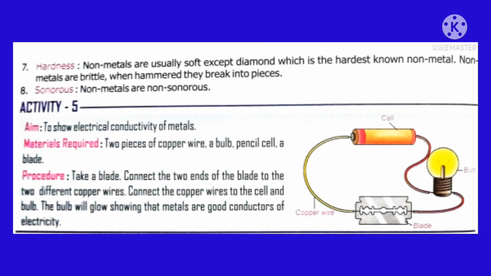The materials required for this activity are two pieces of copper wire, a bulb, a pencil cell, and a blade. Now connect two ends of the blade to the two copper wires. Then these wires are connected to the cell. In between the cell and the blade, there is a bulb. After this setup, the circuit is ready and the bulb glows brightly. Why? Because this blade is a metal which is a good conductor of electricity.